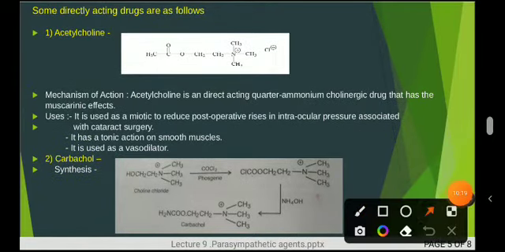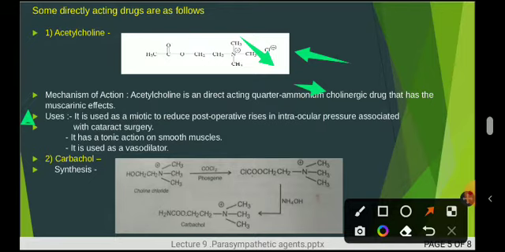So the first is acetylcholine. As we earlier saw the structure, it is the same. Now the mechanism of action. This acetylcholine is a direct acting quaternary ammonium cholinergic drug, and it has muscarinic effects, meaning it binds with the muscarinic receptors, so it will show the muscarinic effects.